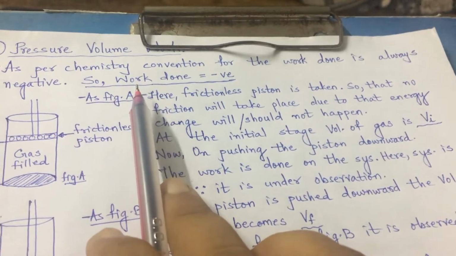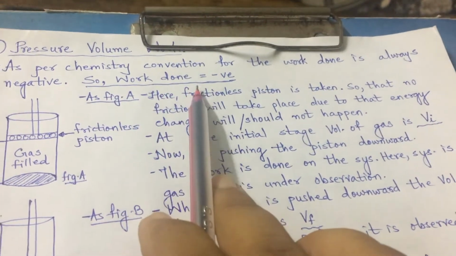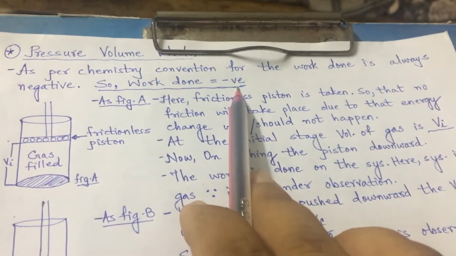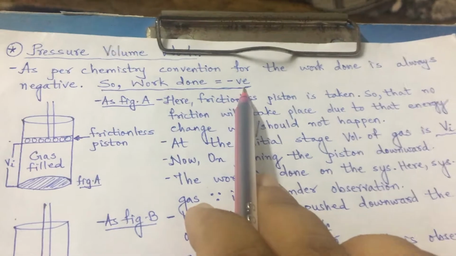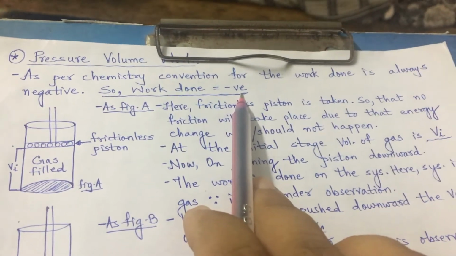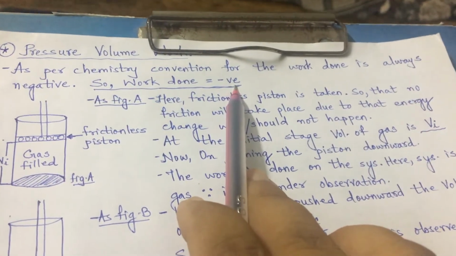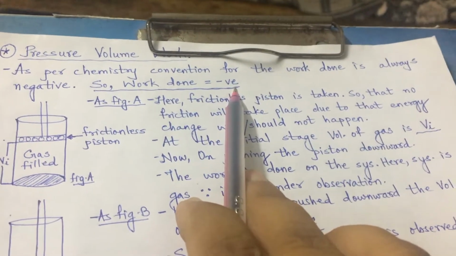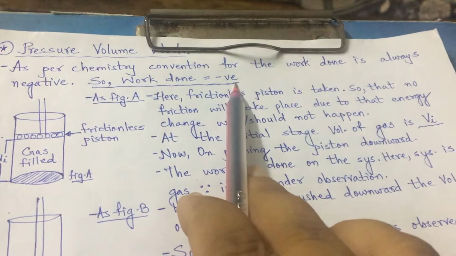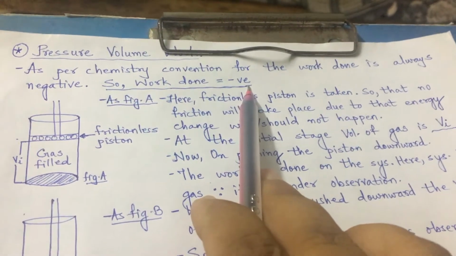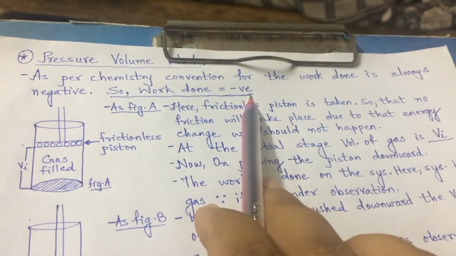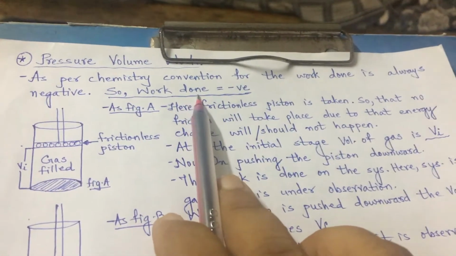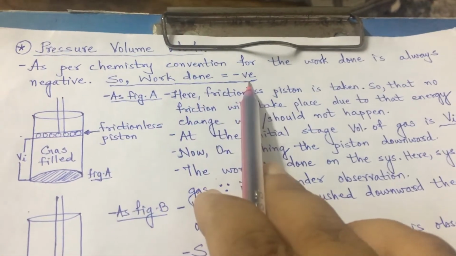So we will always think that work done is equal to negative. We have seen in the last video why it is negative. Work done means two things can take place: the system is giving energy to the surroundings, or the surroundings are giving energy to the system. Because of that, work done means a loss of energy takes place, and so it is negative.